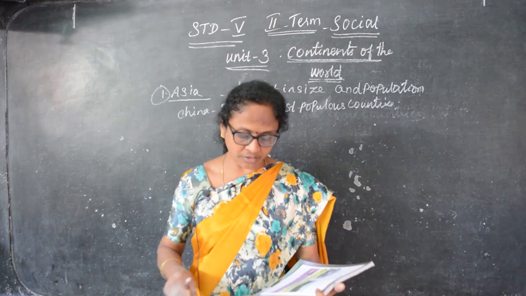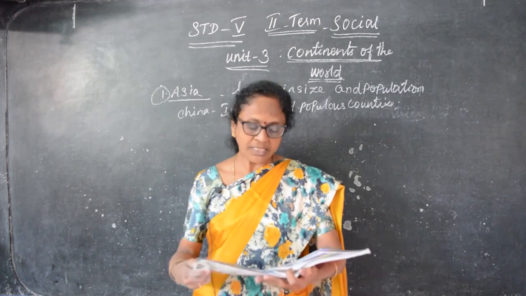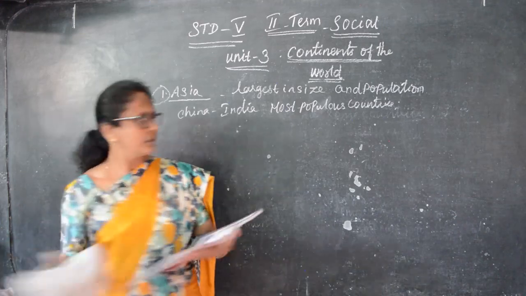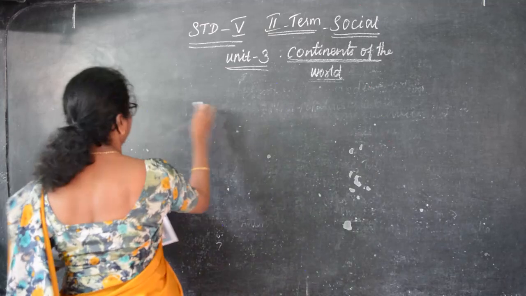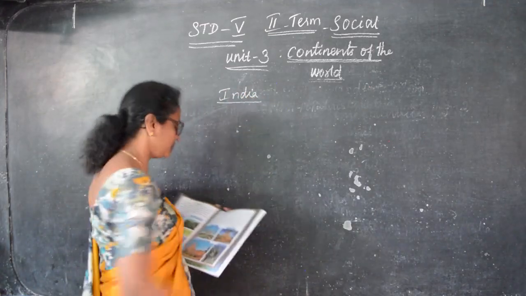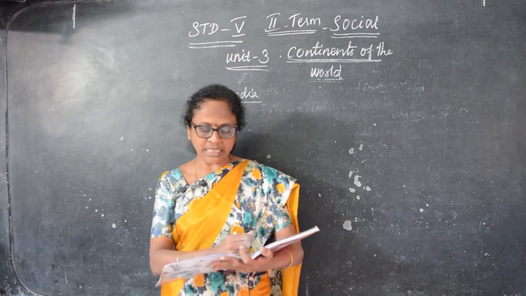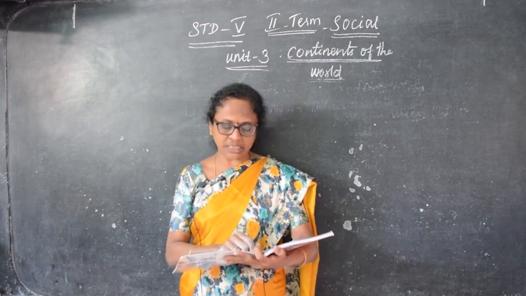First we are going to see about India. India is our country. Even in the pledge we say India is our country. It is known as the land of unity and diversity, as people from different religions, languages and cultures live together.